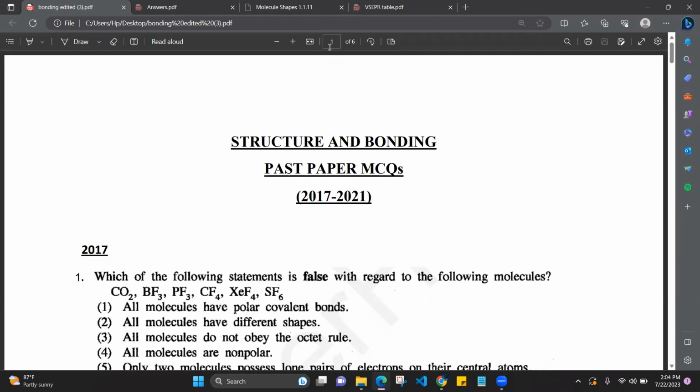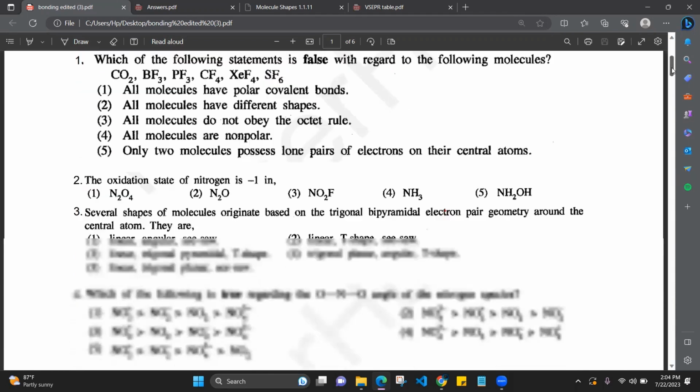Then I'm sure by the end of the session, you will be able to finish the structure and bonding MCQs of your A-level paper. For each question, you will be taking about 30 seconds. You can finish it in about 30 seconds. So be very focused and give it your full attention, please. Okay, so we'll start with the first question.